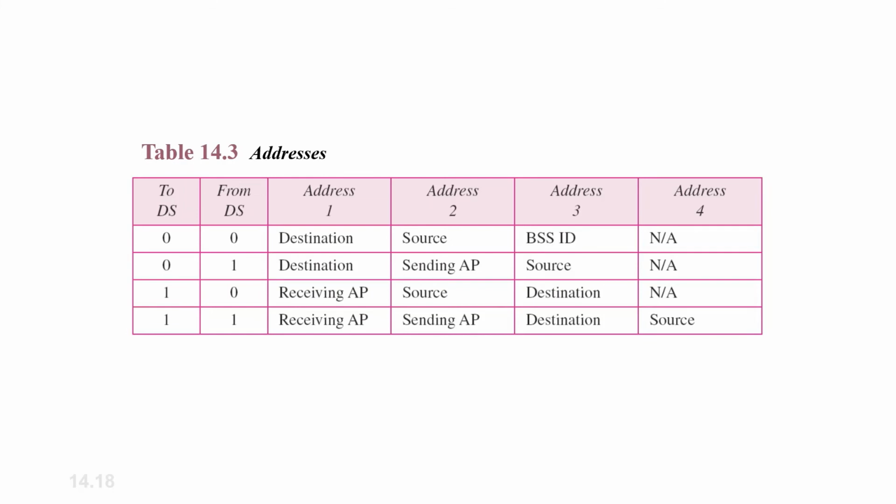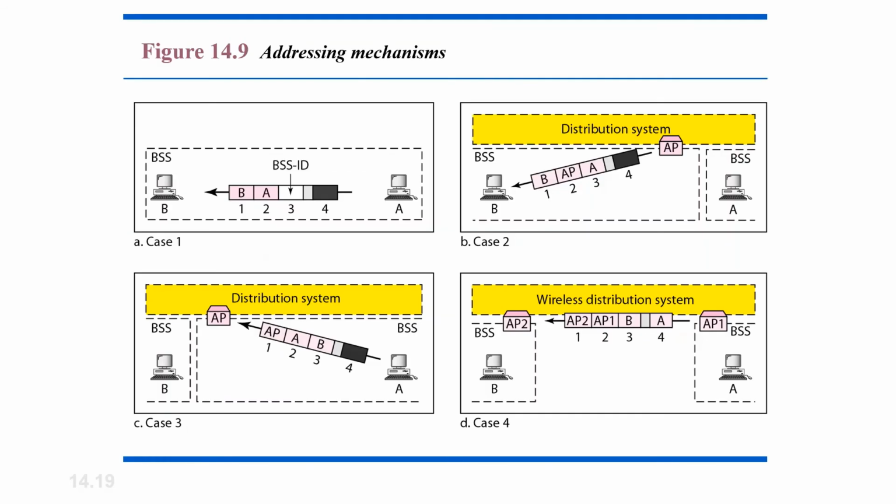The interpretation of the 4 addresses in the MAC frame depends upon the value of these flags. As given in the table on the screen, you can see those 4 different cases. Now let us look at the addressing mechanism cases, how each case is dealt with.